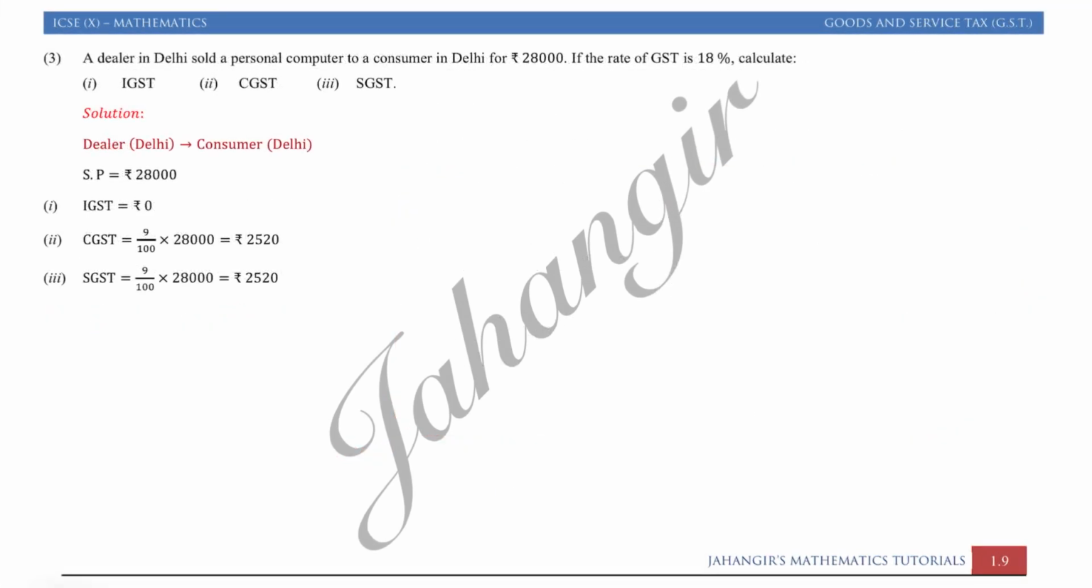Question number 3. A dealer in Delhi sold a personal computer to a consumer in Delhi. Delhi to Delhi. What is it? Same state. Same state को we say intrastate. So this question is related to intrastate. For rupees 28,000, if the GST rate is 18%, calculate IGST, CGST, SGST.